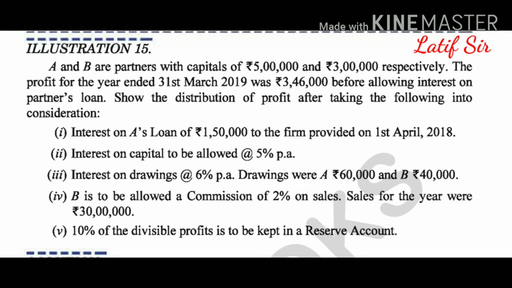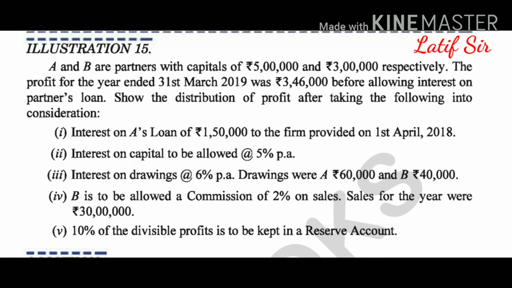Number 2, interest on capital is allowed at 5% per annum. So interest on capital has to be given, and similarly interest on drawings has to be charged at 6% per annum. A's drawing was 60,000 and B's drawing was 40,000. So on these drawings we have to charge interest, and B is to be allowed a commission of 2% on sales, and sales for the year is 30 lakh. Lastly, 10% of divisible profit is to be kept as reserve. So this information has been given.